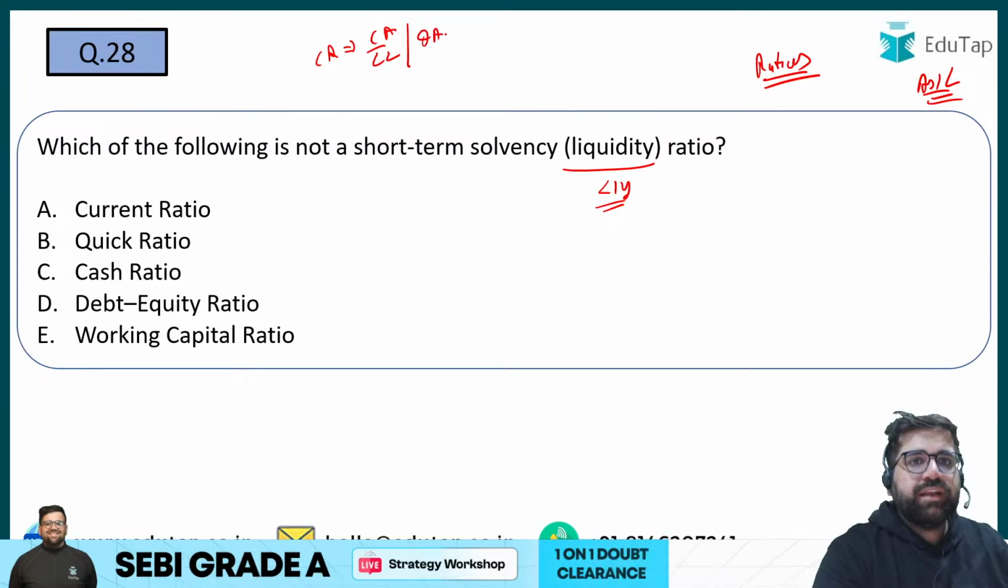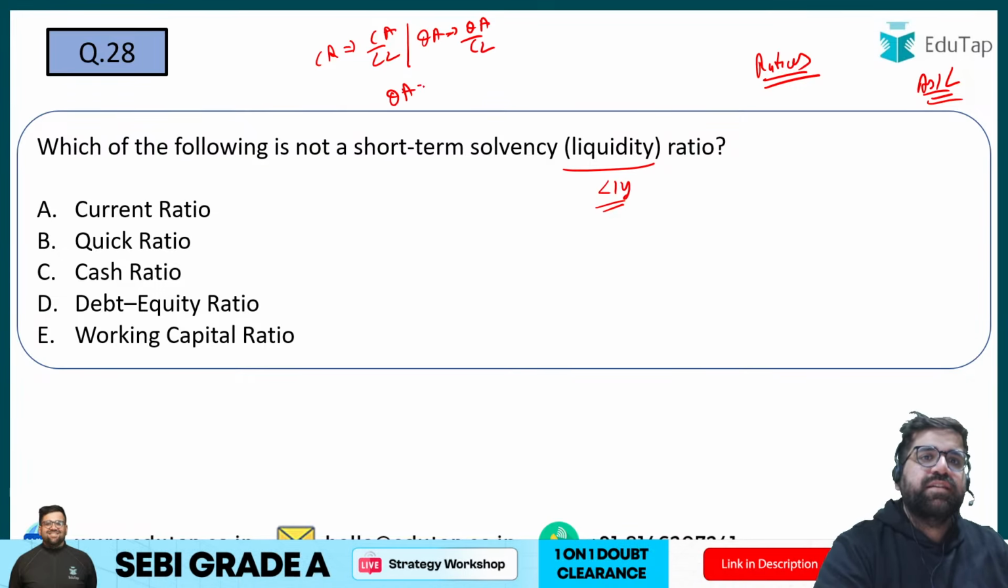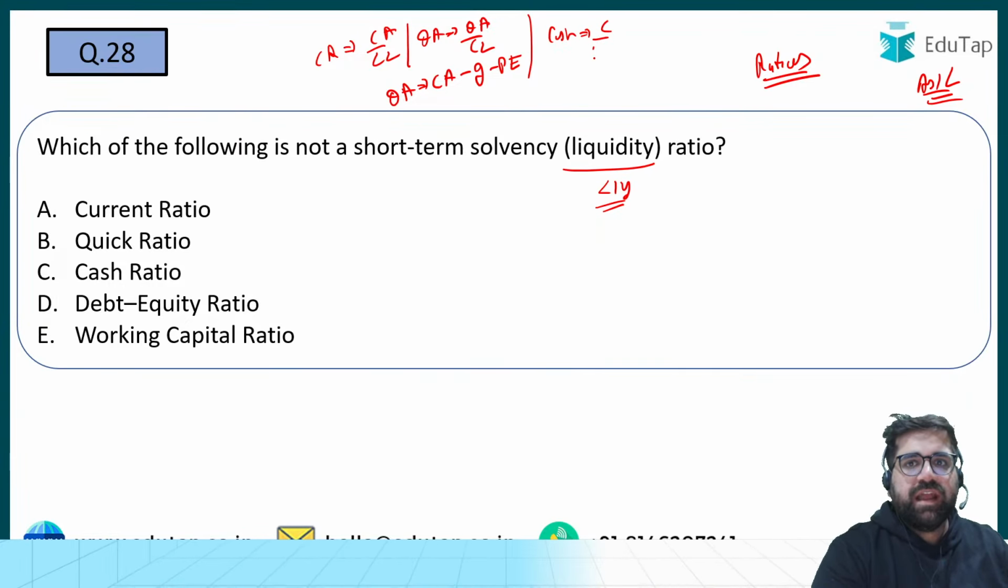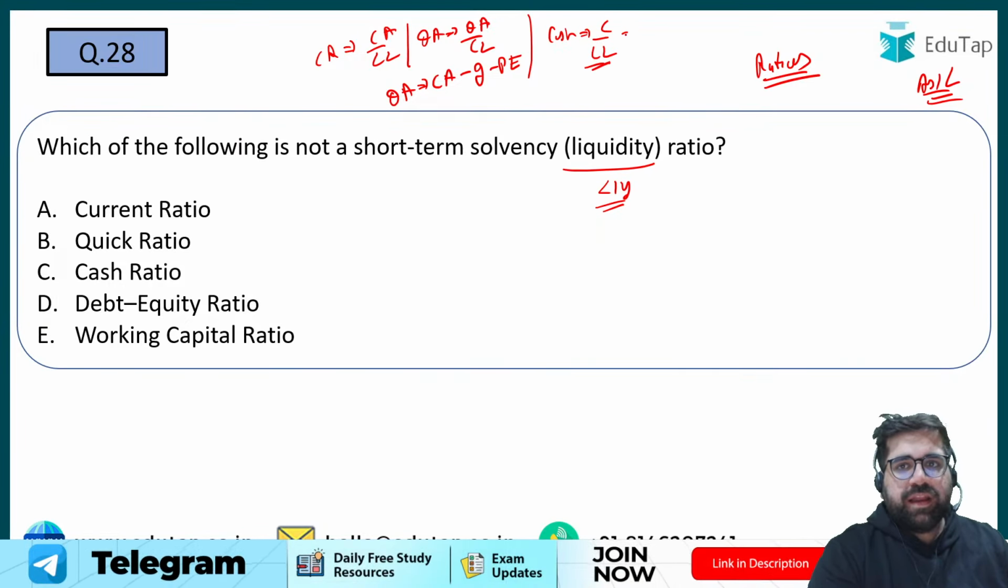Then you have your quick ratio: quick assets divided by your current liability. Quick assets is current assets minus your inventory minus your prepaid expenses. Cash ratio is your cash divided by your current liability. Working capital ratio is current assets divided by current liabilities.